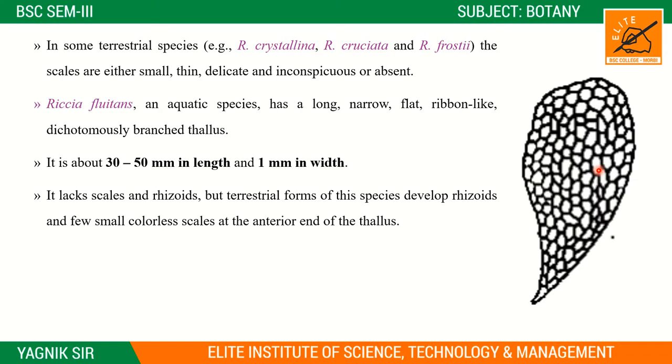It lacks scales and rhizoids, but terrestrial forms of the species develop rhizoids and a few small colorless scales at the anterior end of the thallus. So in the aquatic form you will not see rhizoids or scales, but in a terrestrial species both rhizoids and scales are present.